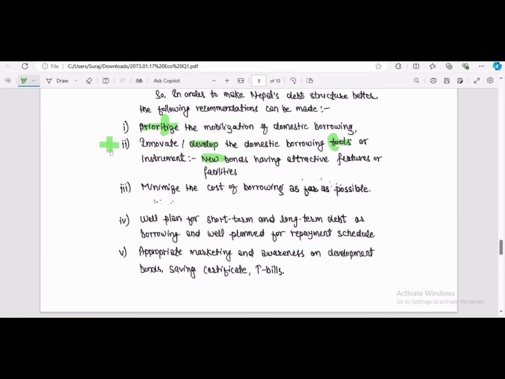And another one is plus. If there is a plus, there must be a minus. Minus means minimize. What is to be minimized in the debt? It must be the cost. So it is easy: we have to minimize the cost of borrowing. Cost of borrowing means the interest rate. Similarly, here also we can write plus and minus. And the reason behind giving the plus and minus is